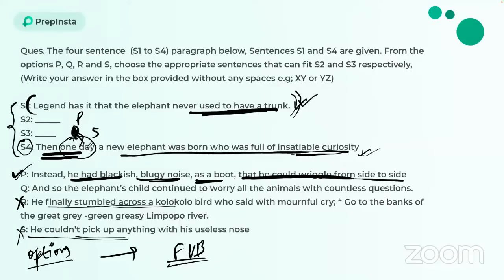Legend has it that the elephant never used to have a trunk. Instead, he had a blackish, bulgy nose as a boot that he could wiggle from side to side. He couldn't pick up anything with this useless nose. Which nose? The nose is a bulgy nose. All right. So P and S become the proper answer. So you have to fill up P and S in the blank given to you, and you do not have any of the options given to you. All right. So P and S over here becomes the correct answer.